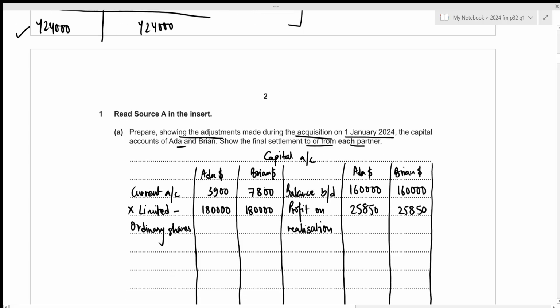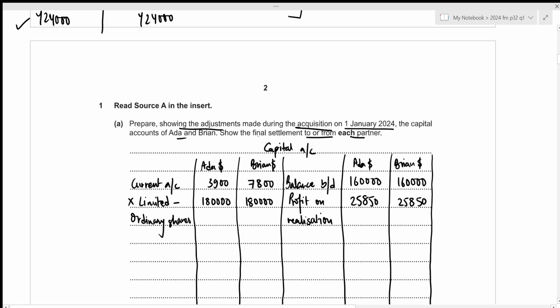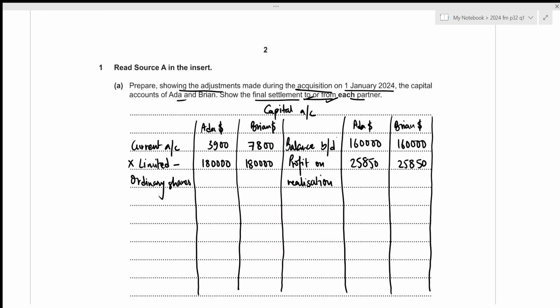Now we just need to enter the final settlement, and we have been told that the final settlement is to be shown to or from each partner. In order to do so, we first need to calculate which side is heavier for both the partners. Alright, so in this case, we can clearly see that Ada's credit side is heavier than the debit side. Let's calculate the total. That will be 160,000 plus 25,850, which results in 185,850. It means that the final settlement for Ada will be shown right here on the debit side.